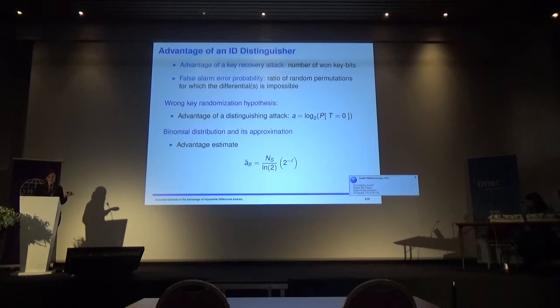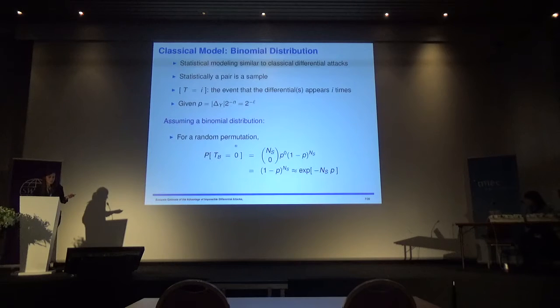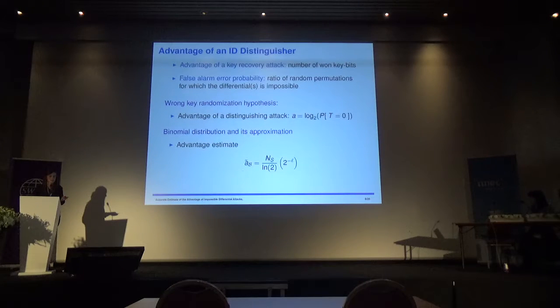As in the previous slide, we suppose that the pass probability follows the binomial distribution, with a Poisson approximation. Then for the advantage estimate, we can just take the previous formula and apply it here. So we get that the advantage estimate is this quantity, where NS is the number of pairs.